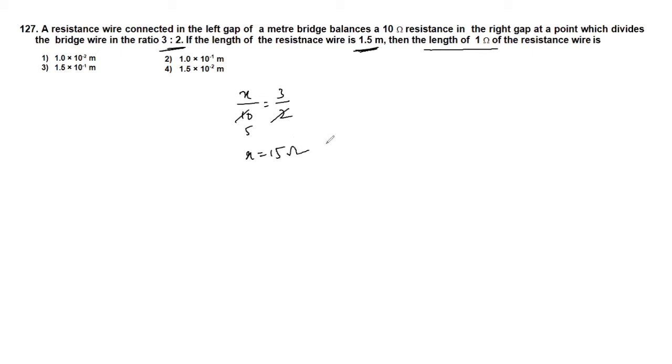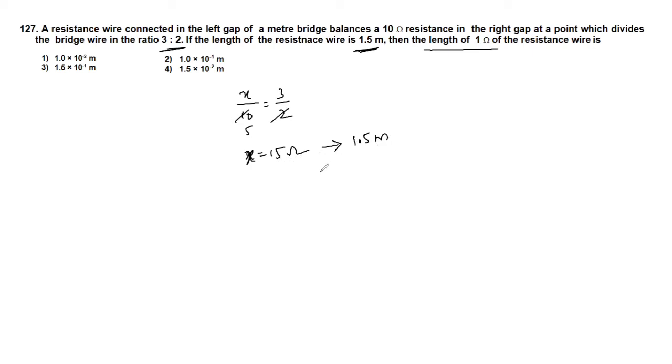So in the right gap, at a point which divides in the ratio 3 is to 2 as given, we got the X value as 15 ohm. So the unknown resistance value we got. Okay, now what is the length of this 15 ohm resistance? That is 1.5 meter. So for 1.5 meter length wire, the resistance is 15 ohm.